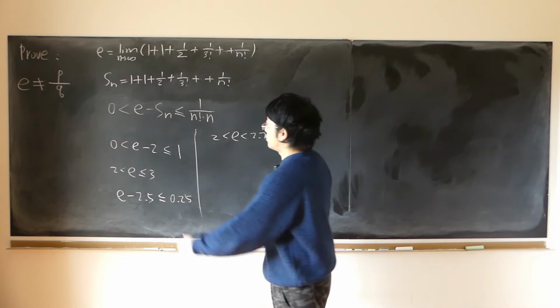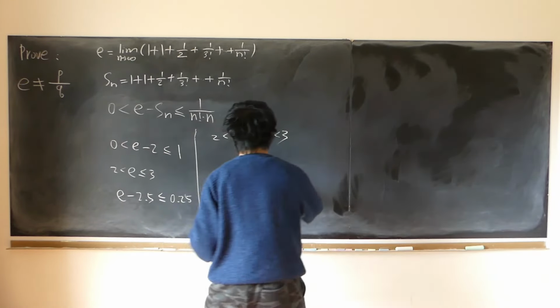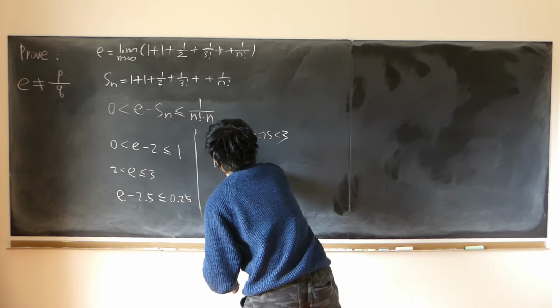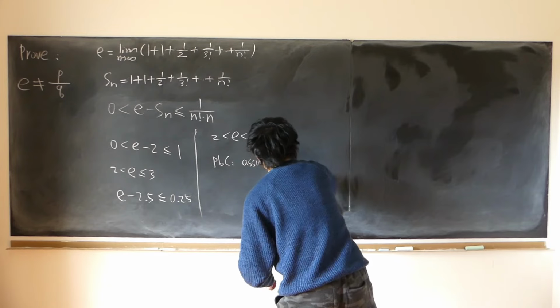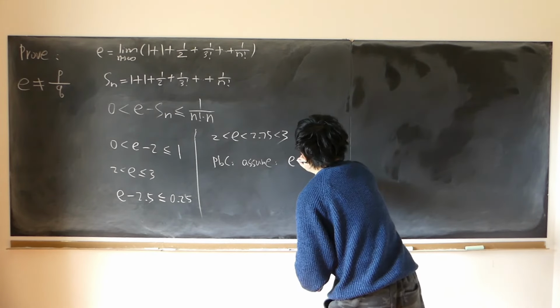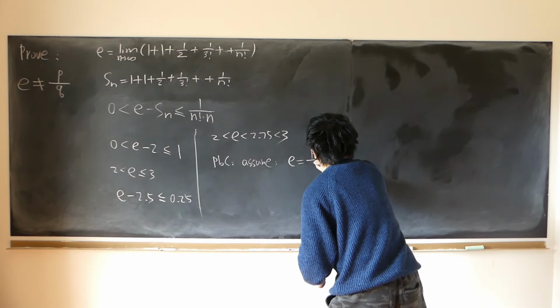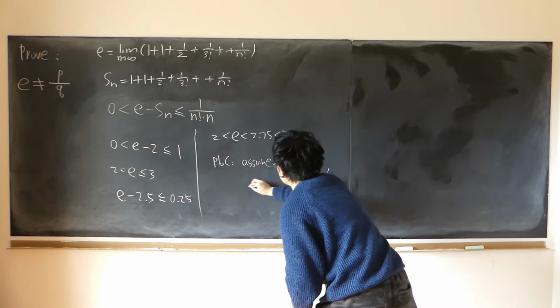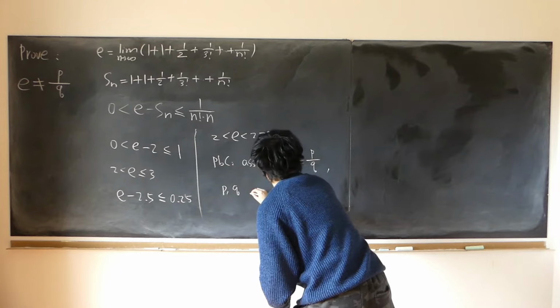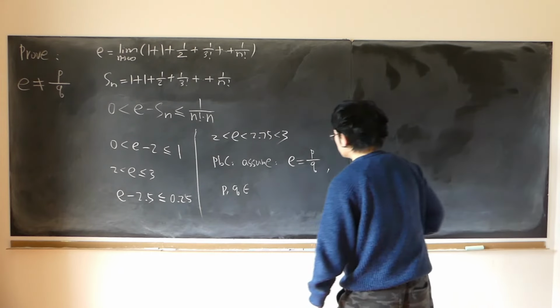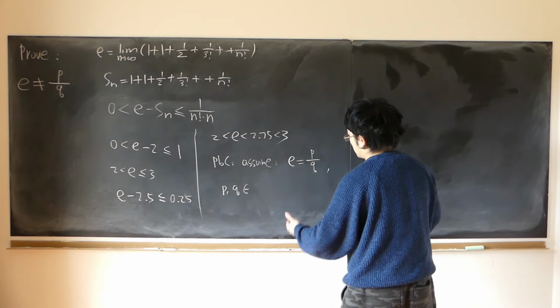So we will prove by contradiction. We will assume that somehow E is rational, equal to P over Q, where P and Q are both positive integers. Coprime or not, doesn't matter.